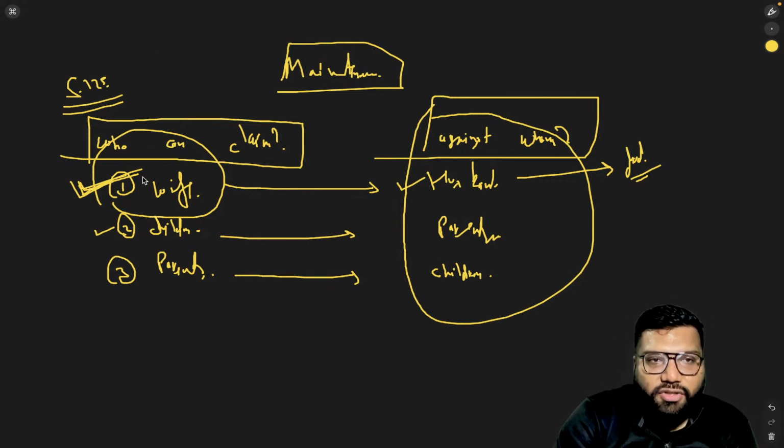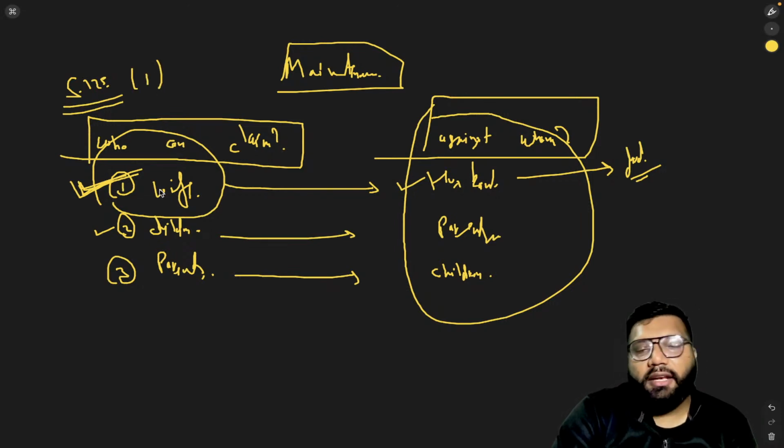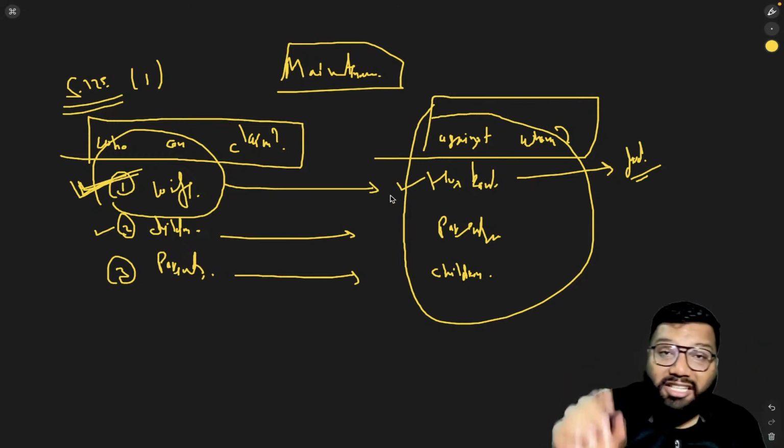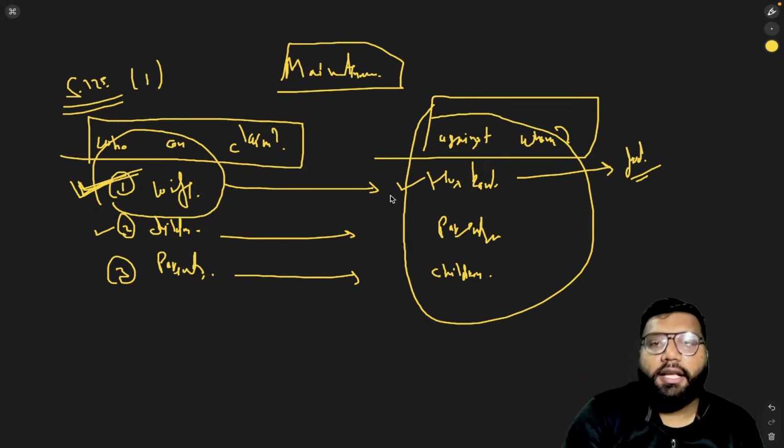As you can see in this chart, section 125 clause 1 certainly says a wife can claim maintenance from her husband only. That's it. Under her personal laws, she may, but not under section 125. I hope now it is clear to you. Still, if you have any doubts, feel free to ask your questions.